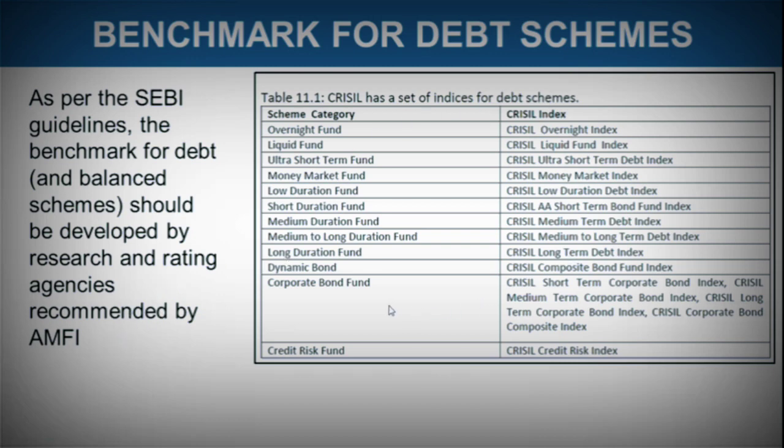In this chart, you can get an idea of the benchmarks and the scheme categories, and how they are in alignment. We know that these are all types of mutual funds. If it is an overnight fund, then the suitable benchmark would be the CRISIL Overnight Index. If it is a liquid fund, then it should be the CRISIL Liquid Fund Index. So these indices have been constructed by the rating agency CRISIL, and are chosen as benchmarks depending upon the scheme categories of the debt schemes.